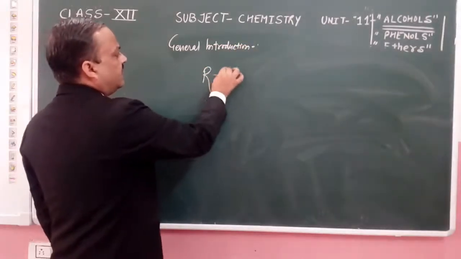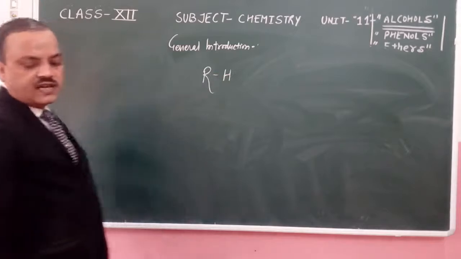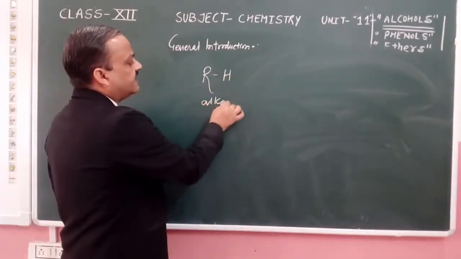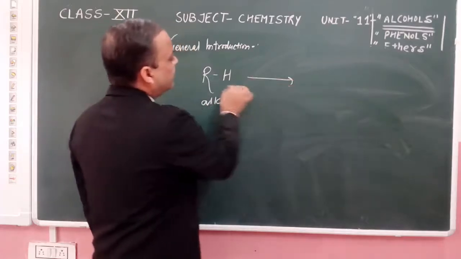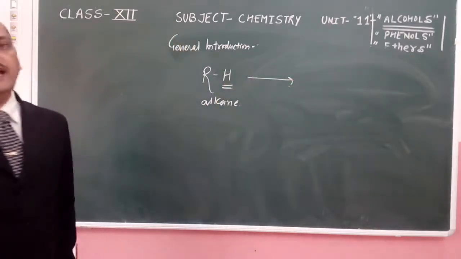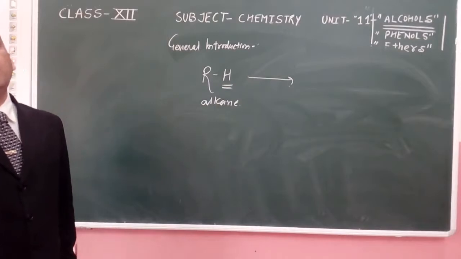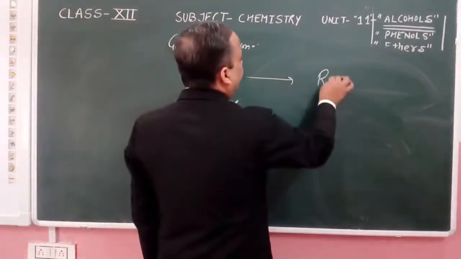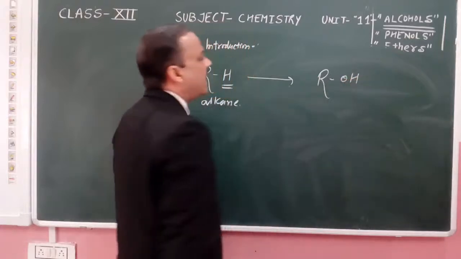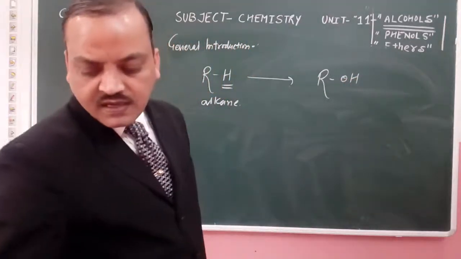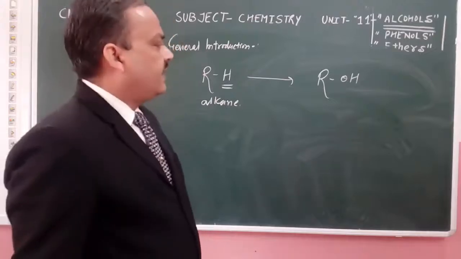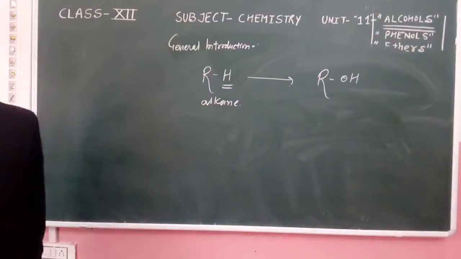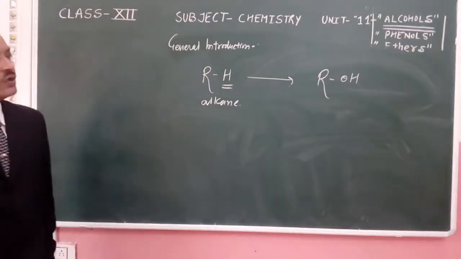You know that RH is the alkane. When a hydrogen of the alkane is substituted by an OH group, we get ROH. So hydrogen gets replaced by the OH group.